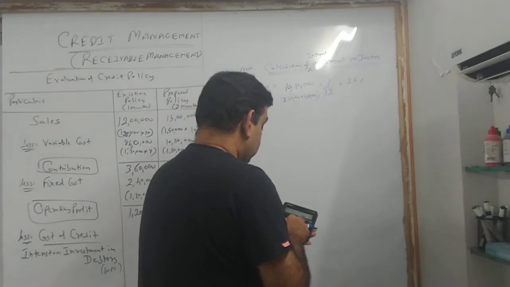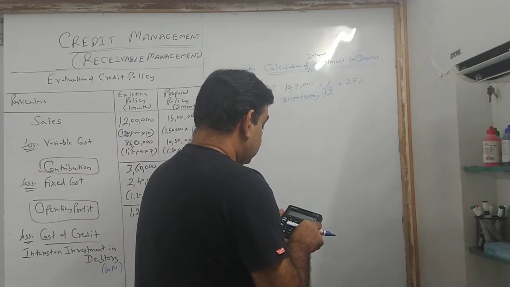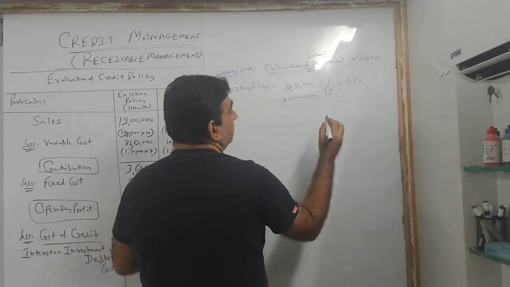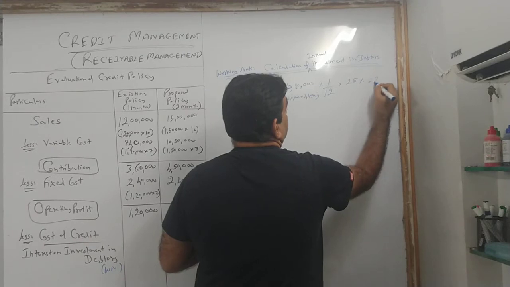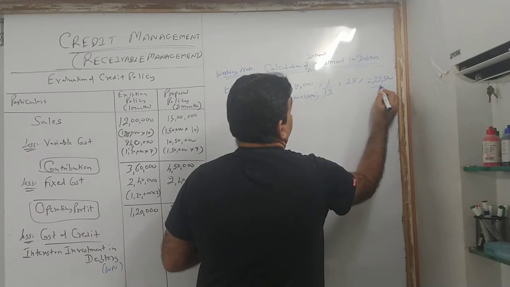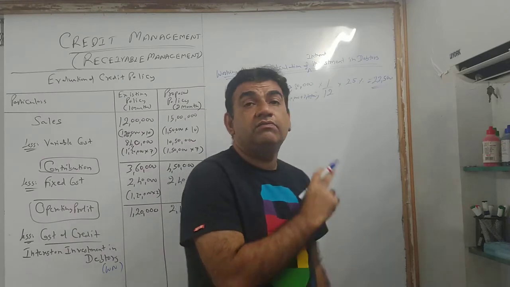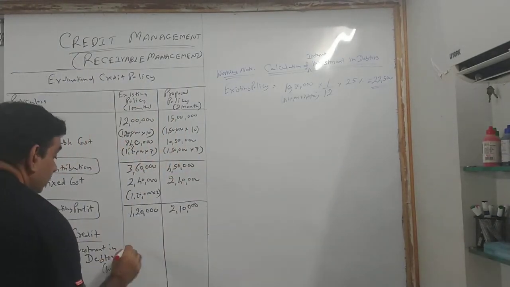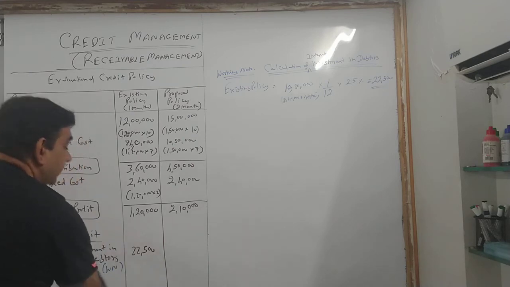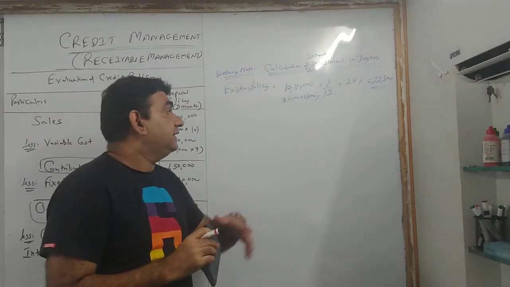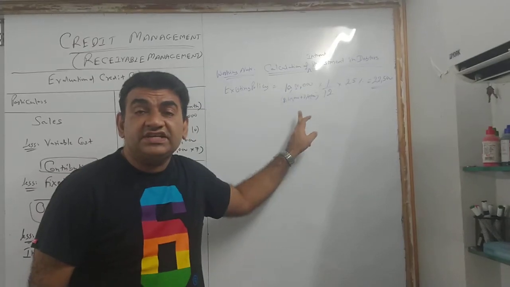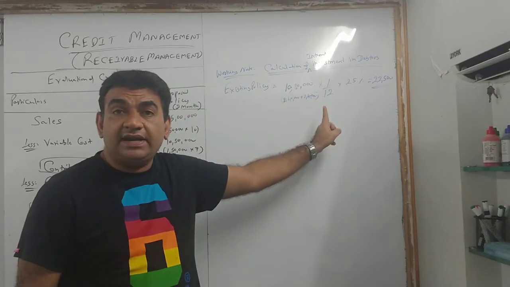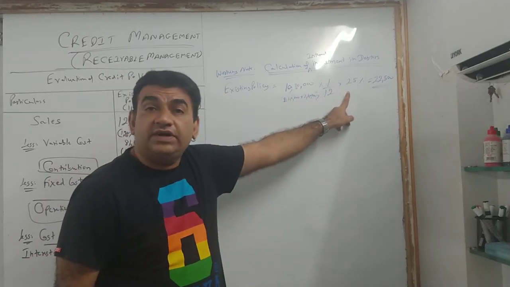Calculate करो. 10,80,000 into 1/12 into this, that gives me 22,500. So my amount blocked here is 22,500. ठीक है? यहाँ पे आ जाओ. Right there 22,500. Again I'll repeat. 1080 कैसे आया? Total fixed and variable into 1/12. Credit period is 1 month, so 1 divided by 12, and the rate of interest 25%.